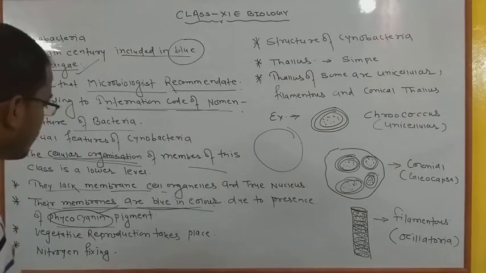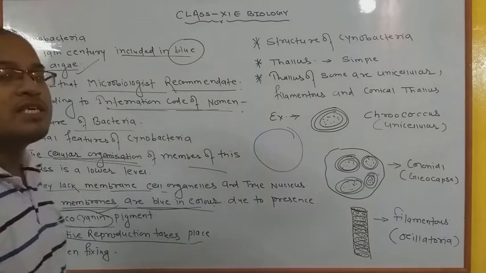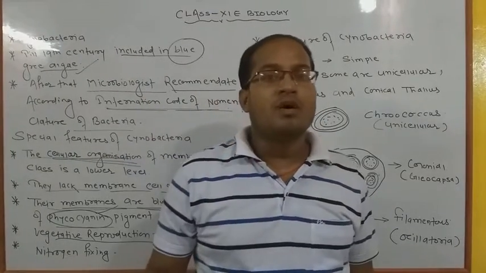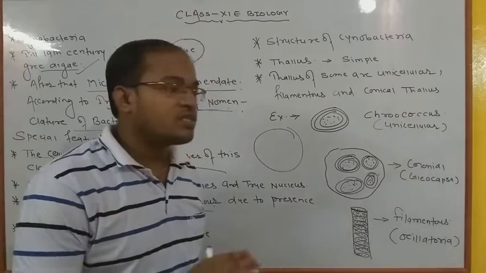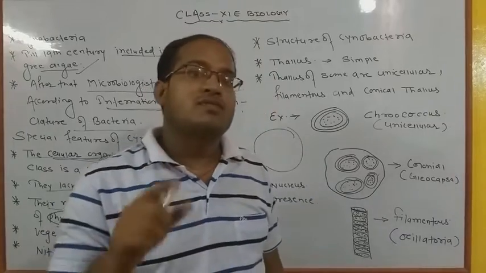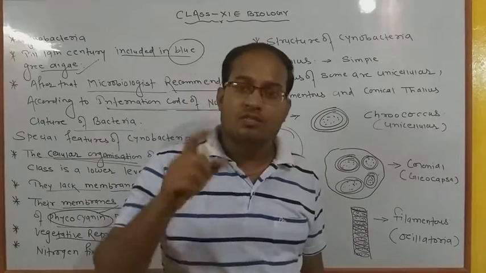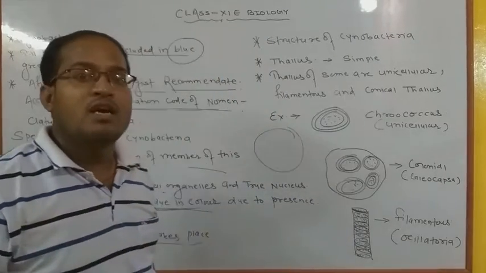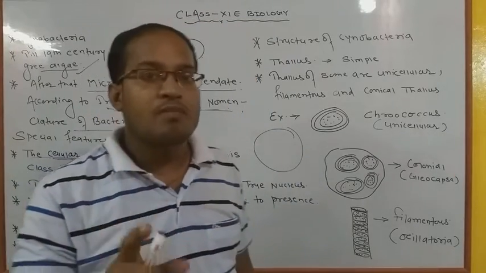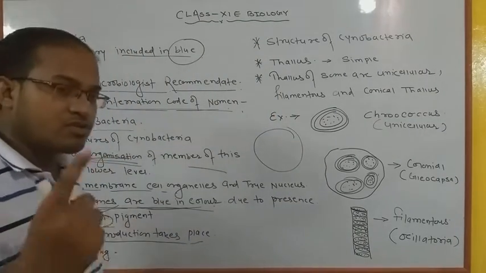Now the next point we are going to discuss, which is most important, is that reproduction takes place by vegetative reproduction. Vegetative reproduction is the most advanced form, because in certain types of bacteria we have seen true vegetative reproduction but a lack of sexual reproduction. In place of sexual reproduction there are conjugation, transduction and transformation. But in cyanobacteria there is no pure and true sexual reproduction. They have only one type of reproduction, and that is vegetative reproduction. I will tell you more in the next class also.